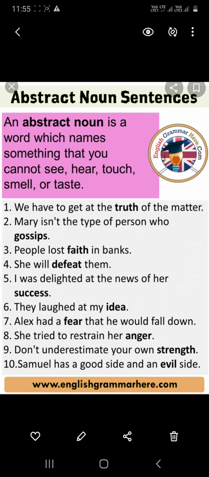All this cannot be seen, but according to the sentence situations, you can feel them and we are able to identify them. If your face is very afraid, you say that you are feared. And if you are smiling, you say that you are happy. So all this will come under abstract nouns.